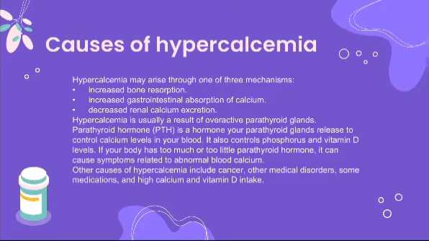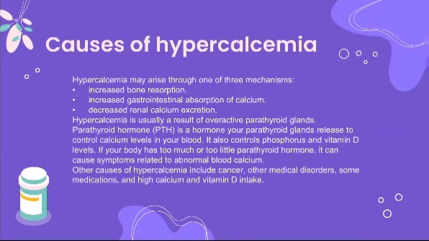Now we know that the parathyroid hormone is released from the parathyroid glands in order to, again, keep the calcium level around the normal range. So if it drops, then more parathyroid hormone is released in order to increase it back to the normal level, and so on. Parathyroid hormone is also very important because it increases the amount of active vitamin D by increasing the activity of the enzyme that produces it. Another point we have to remember is that it also controls the phosphorus level. Whenever calcium increases in the blood, phosphorus decreases, and vice versa. So they are always kind of opposite of each other.